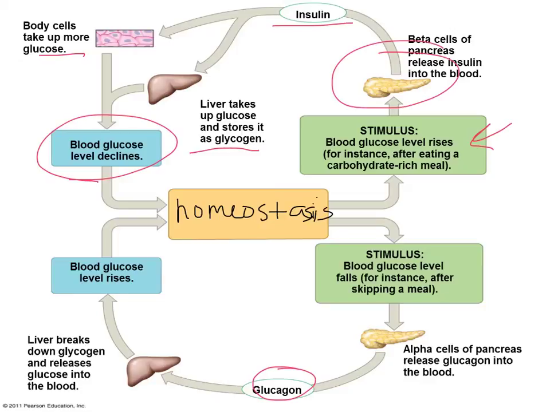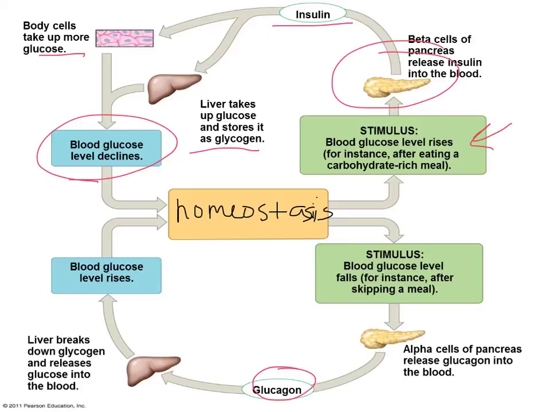So I have inhibited my response because I've reduced my initial stimulus. My blood glucose level was too high. I lower my blood glucose level, so that reduces my initial stimulus, and so that's going to actually turn it off. I'm no longer going to secrete insulin. So that would be a negative feedback loop.